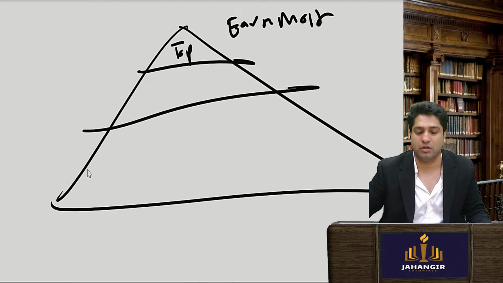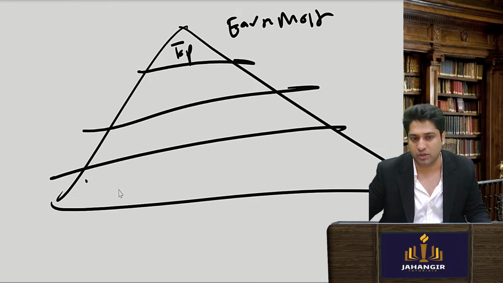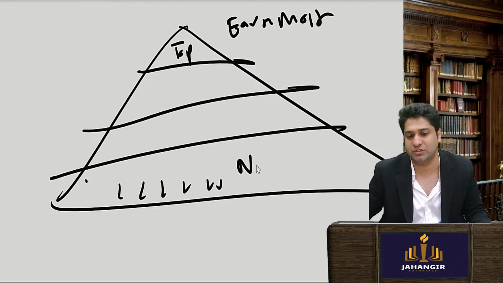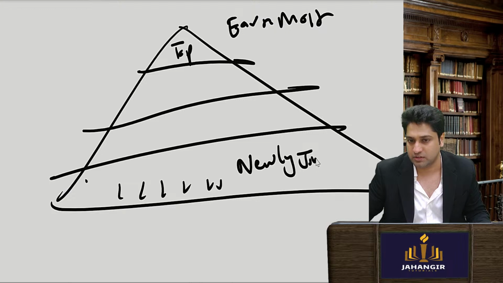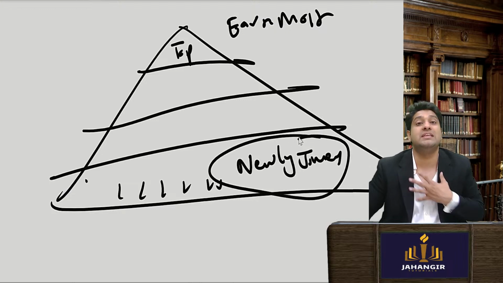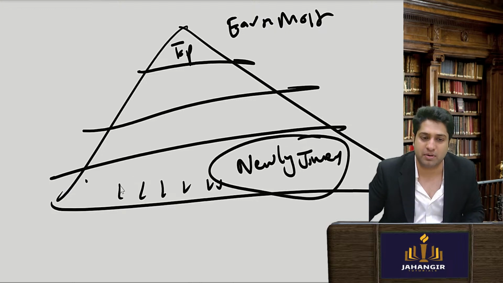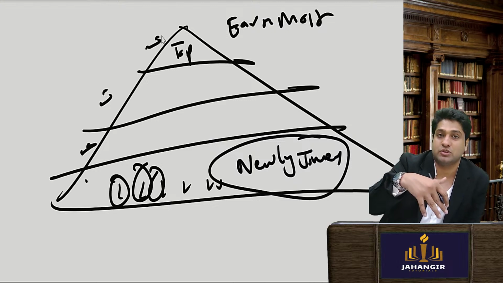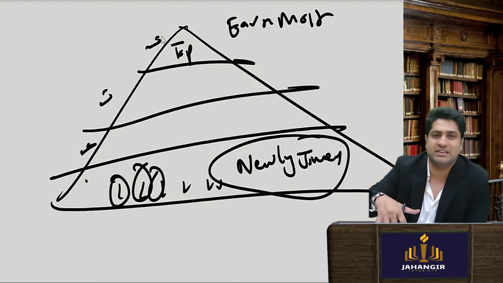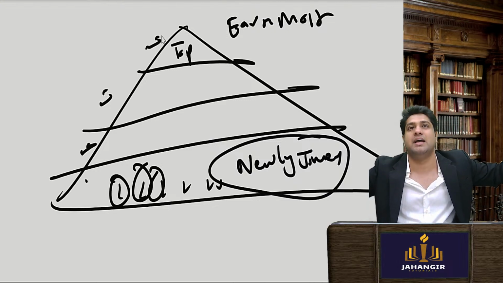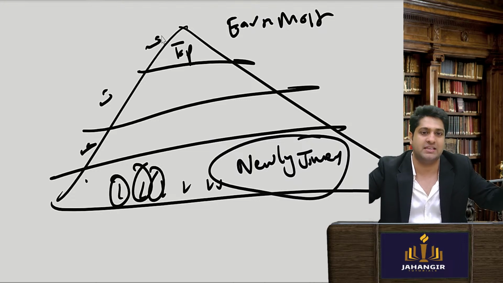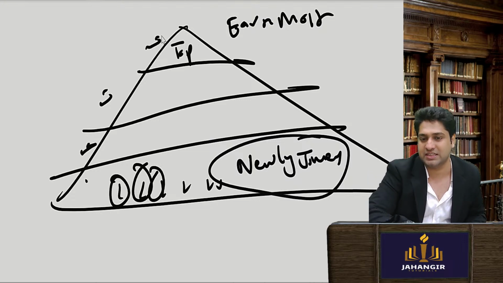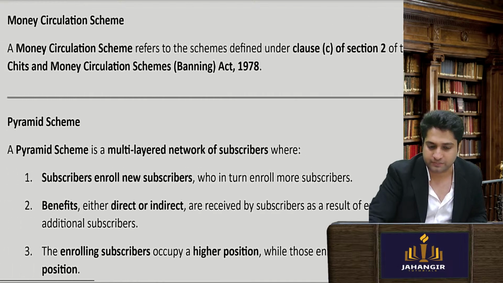Okay, mid-level will also earn. The lowest ones are the ones who have recently joined, newly joined. So obviously they will not be earning. So when a new member comes, he will get a kickback, and the people above will get certain kickbacks. So the lowest base, once it becomes very big, then it falters because someone takes the money and runs away, etc. So these schemes have become invalid.